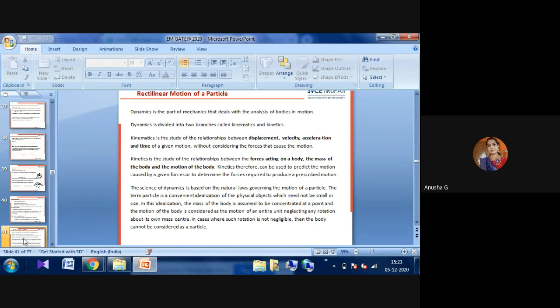In cases where such rotation is not negligible, the body cannot be considered as a particle here. That type of particle is called rectilinear motion of a particle.